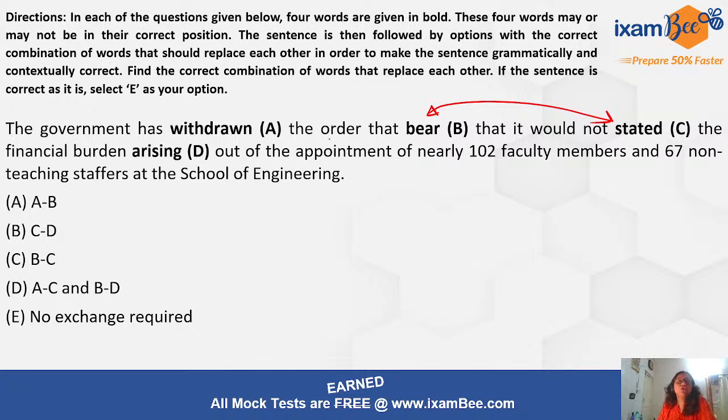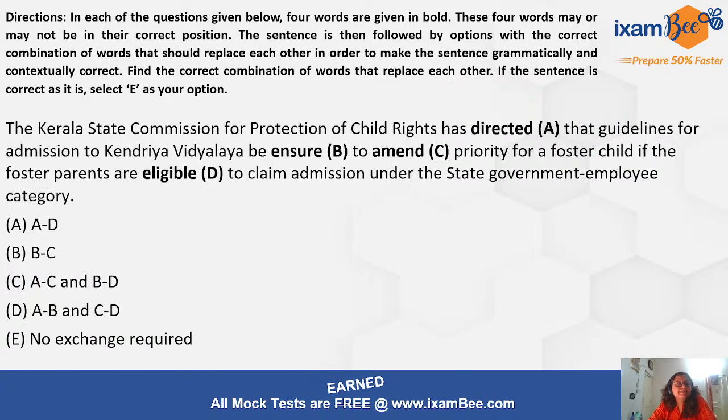The government has withdrawn the order that beer that it would not stated, though again we know that B and C should be swapped. This was by chance. So order that stated, orders will state, right, stated that it would not. So B, C we have only in one option, right? Since it is only in one option, we will just mark it and move ahead. We don't even need to read the entire sentence. Okay, the financial burden arising out of appointment of nearly so and so. Yes, this is correct. Moving ahead, the Kerala State Commission for Protection of Child Rights has directed that guidelines for